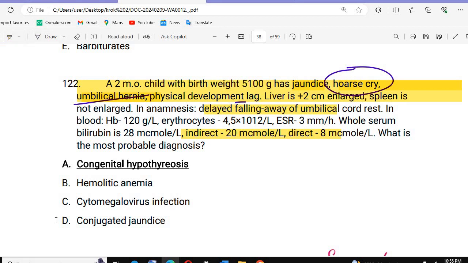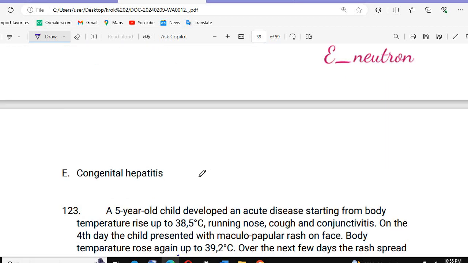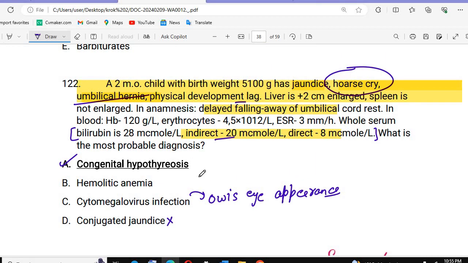Other options: you already know that there is hemolytic anemia, and cytomegalovirus. In cytomegalovirus, you will see the owl's eye appearance. What type of appearance? Owl's eye appearance. If they give you a question directly like this, can it be conjugated? Of course not. Indirect is more, so most probably it will be unconjugated. Congenital hepatitis is also not the case in these conditions.